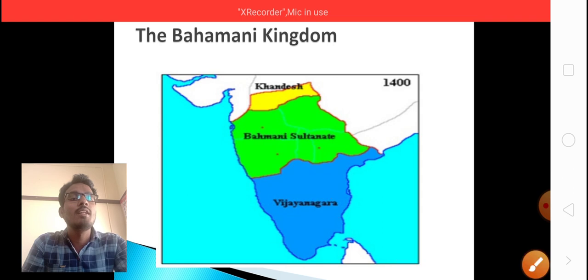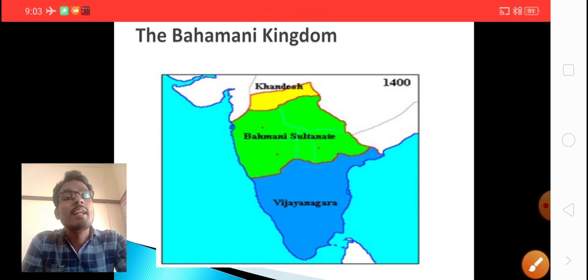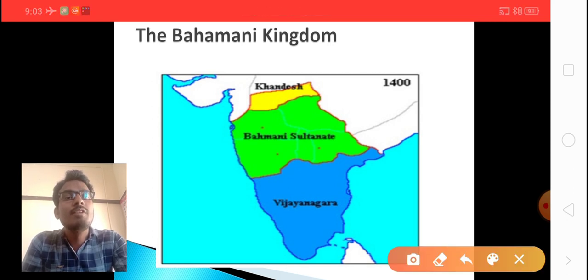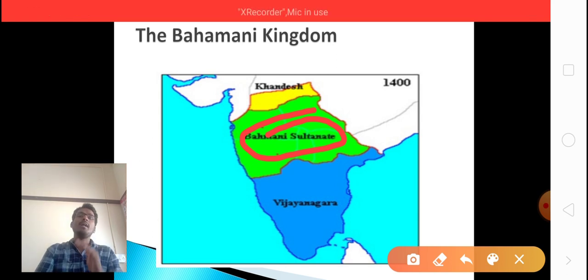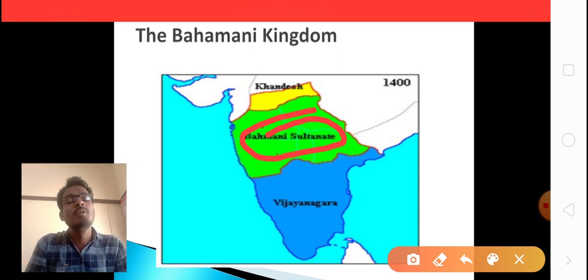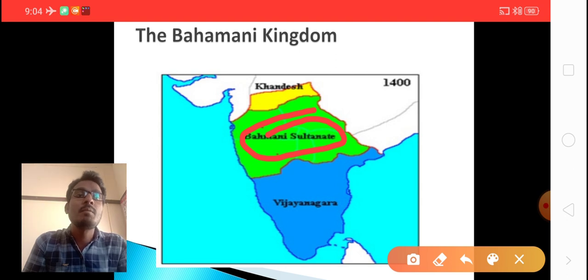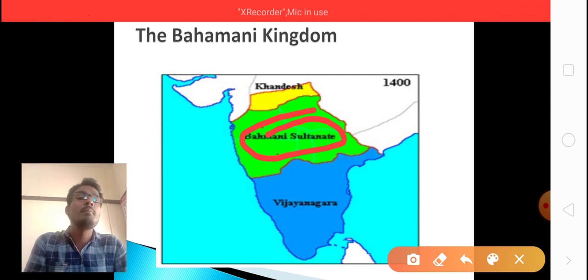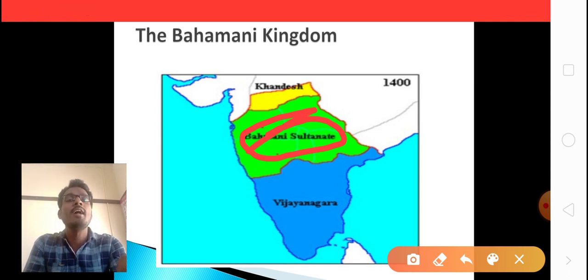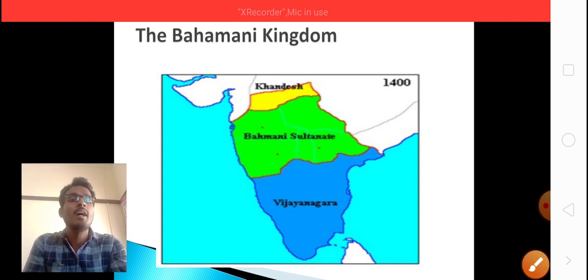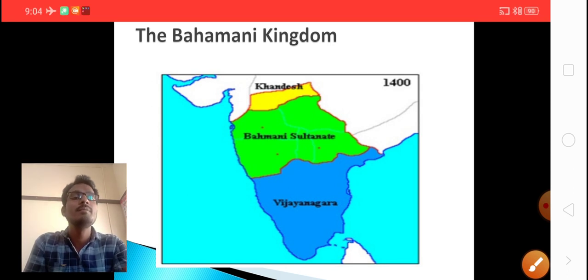Look at this carefully. The region marked with this color, the complete area, was captured by the Bahmani sultans. That includes some places in Karnataka, some in Maharashtra, and some in Andhra Pradesh also. This complete region was captured by the Bahmani sultans only. I hope you are clear with this map, right?